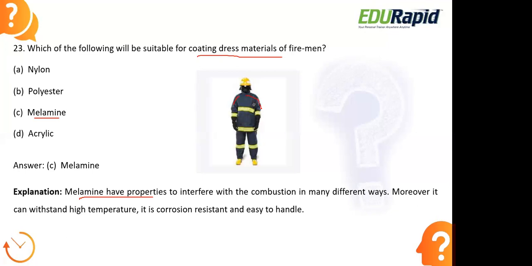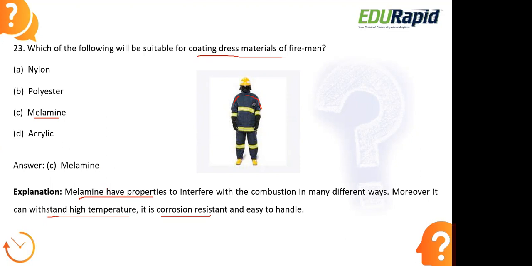Melamine is an example of a thermosetting plastic which has one major property of resisting fire. It will not easily catch fire, and this property is required in designing the uniform of firemen. It can withstand high temperature. Even if the fireman wearing this uniform gets near high temperature, it can resist the temperature, and it is also corrosion resistant. It will not easily get corroded.